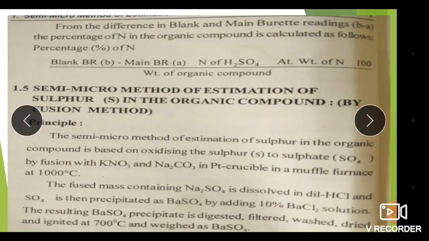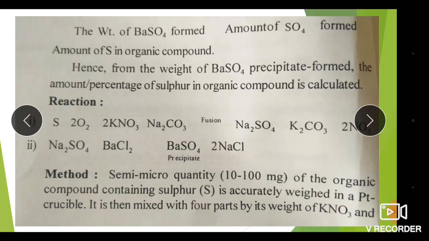The resulting BaSO4 precipitate is digested, filtered, washed, dried and ignited at about 700 degrees Celsius and weighed as BaSO4. The amount of SO4 is equivalent to the amount of S in the organic compound. Hence, from the weight of BaSO4 precipitate formed, the percentage of sulfur in the organic compound is calculated.